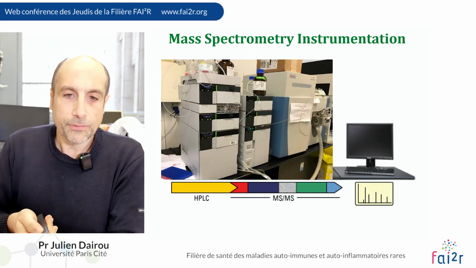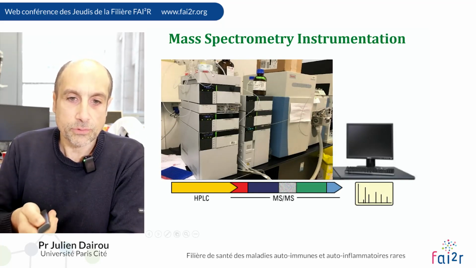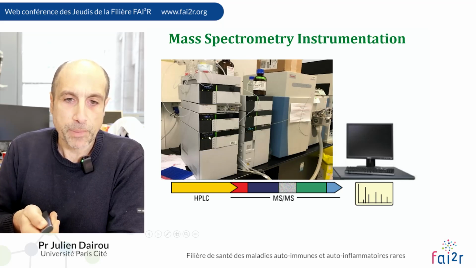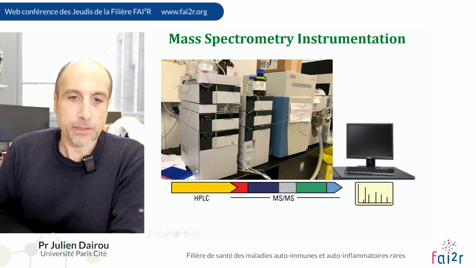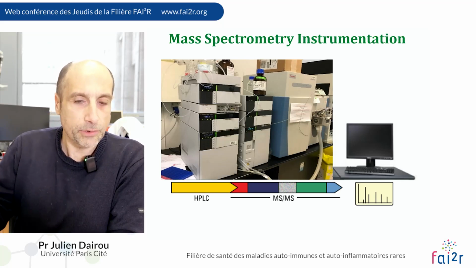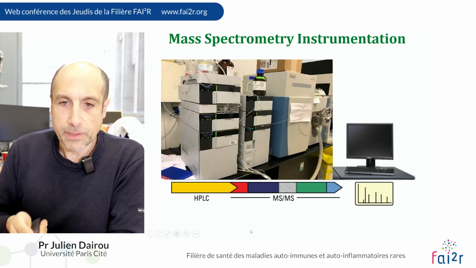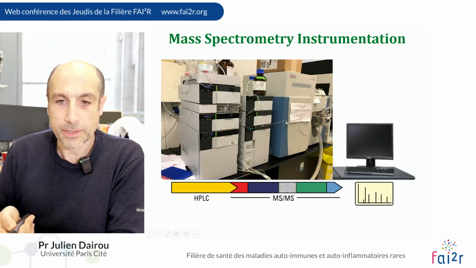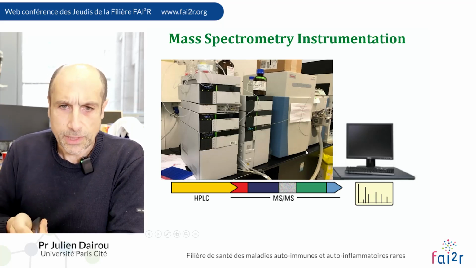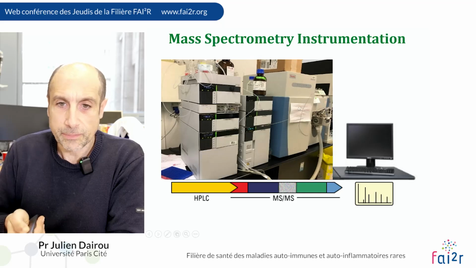Basically, the facility has two parts. The first one is HPLC, the high pressure liquid chromatography. On this facility, we can separate your metabolites. And the second part is the mass spectrometer detector. You can see here it's an Orbitrap detector.